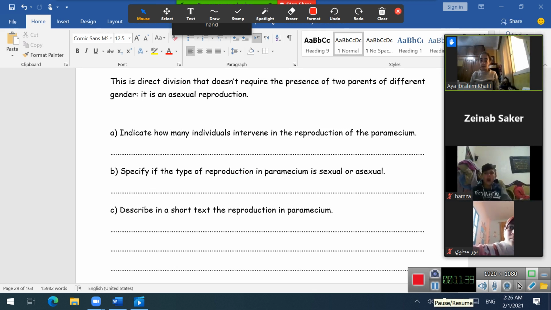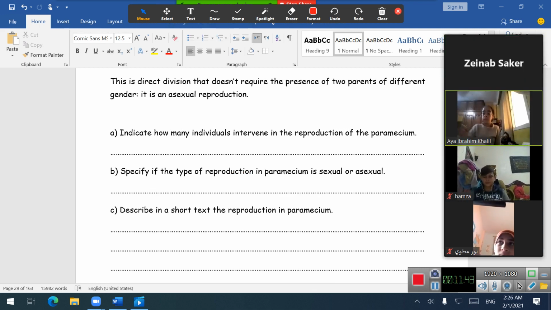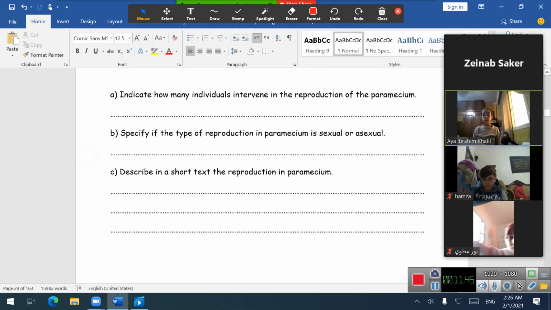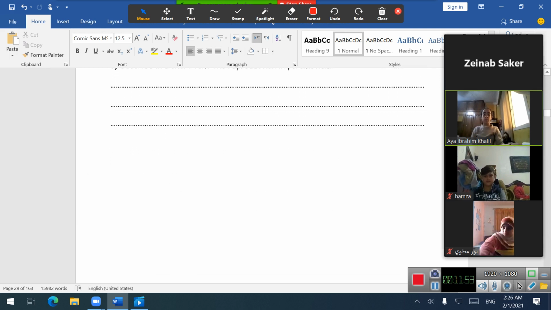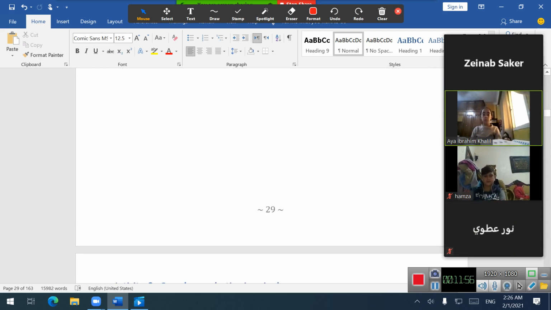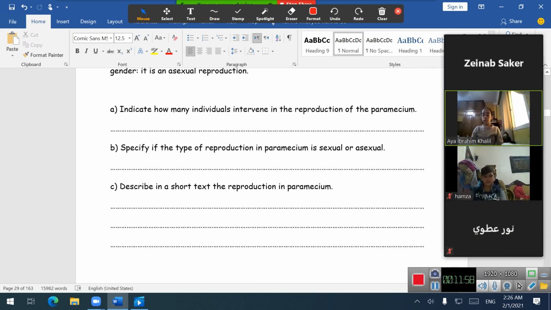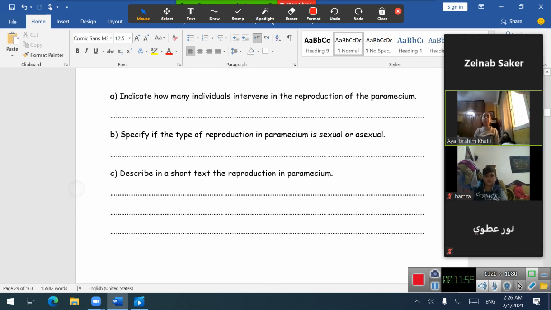So, using the information from the video and from the book, you have to start solving parts A, B, and C on page 69 individually in your copybooks.